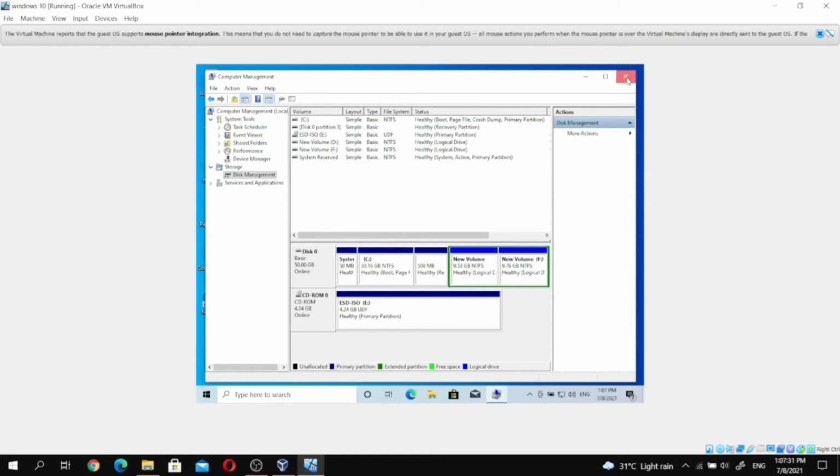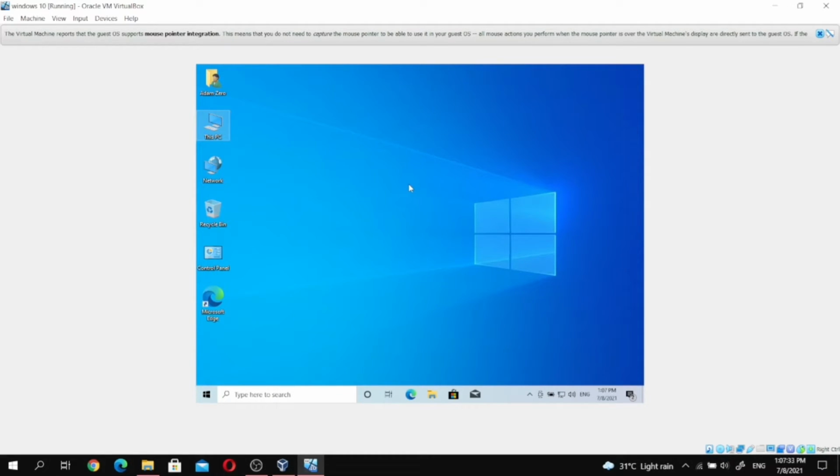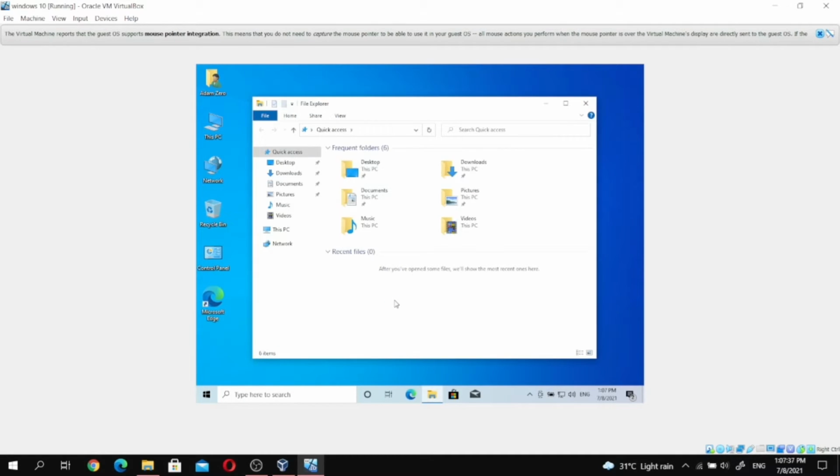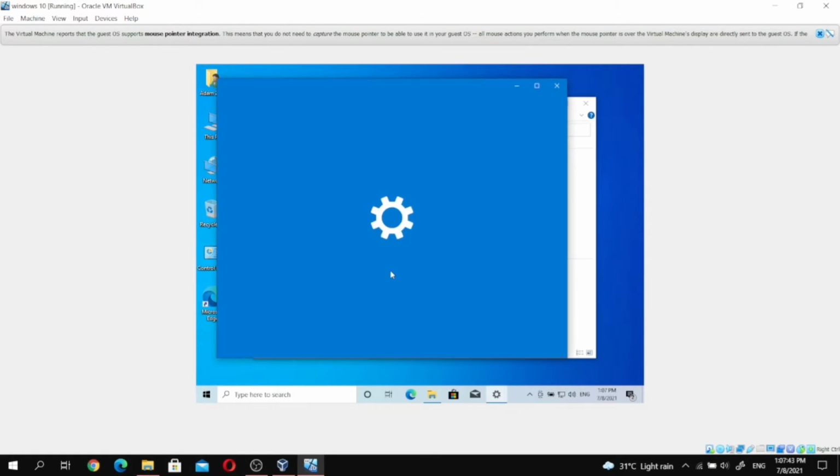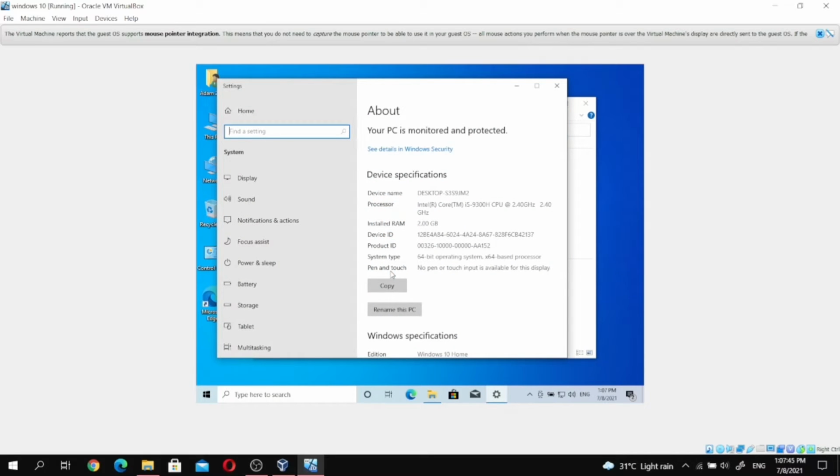So we close, then open the file explorer. Under this PC we choose properties. Then this is the settings layout.